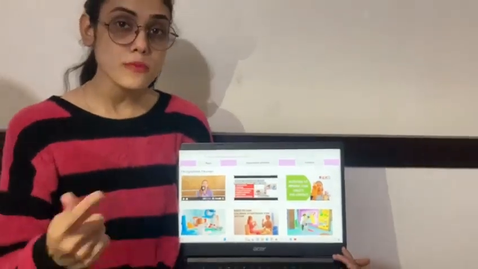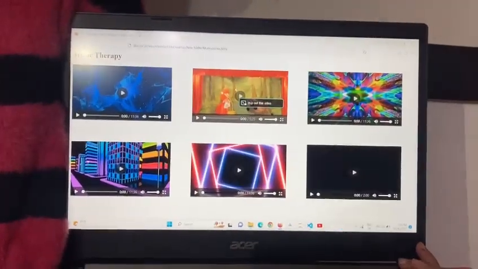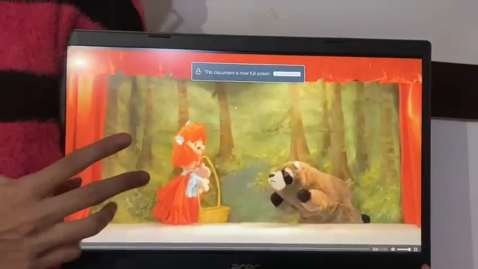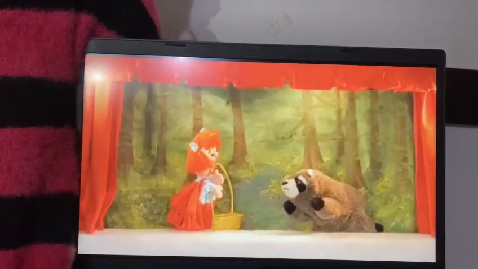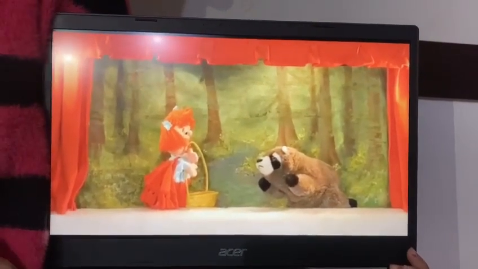So if the child wants music therapy, we have provided music therapy here. So let's see the demo. This is the puppet show, and in the background we have provided calm music, so that along with the entertainment, the mind of the child will also be calm by using this music therapy.